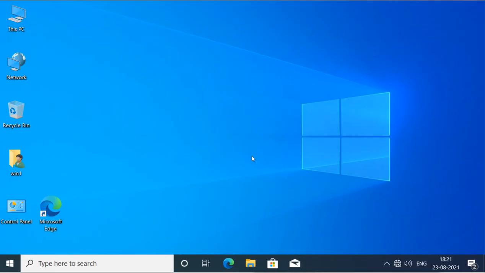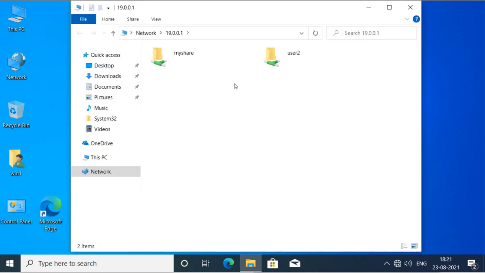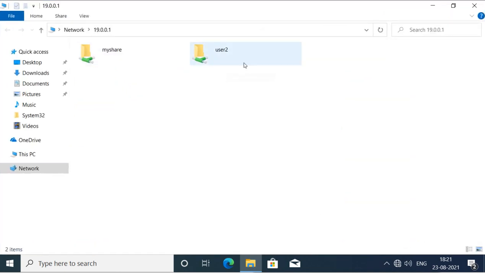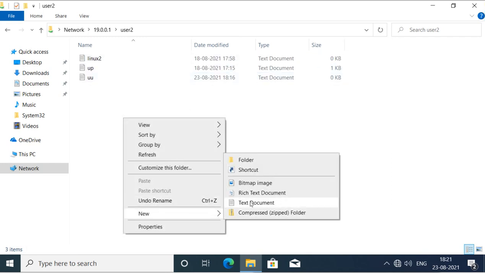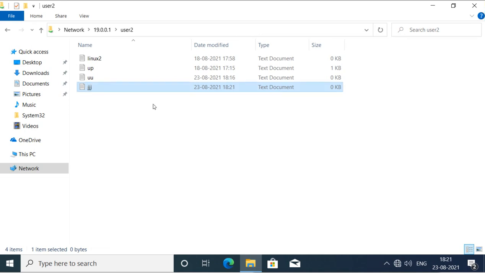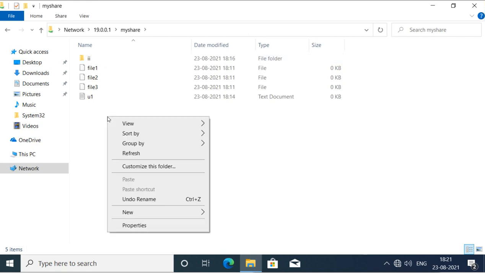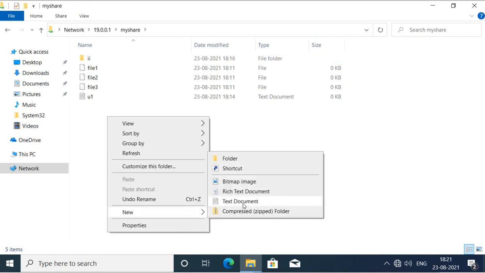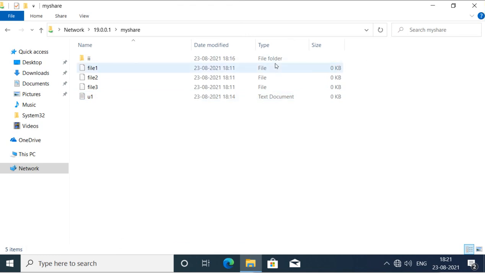Now from here, if we try to access this again, it has already cached user 2's credentials, so it is showing the user 2 access here. Now user 2 can access its home directory. If it wants to create something, it can create here. Now it will try to do this in this share. It can access, and it will try to create it. So it says access denied. Why? Because it does not have the write permission. Write permission we have given to user 1. So user 1 can write, but user 2 cannot write on that share.